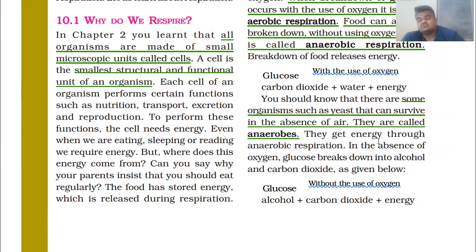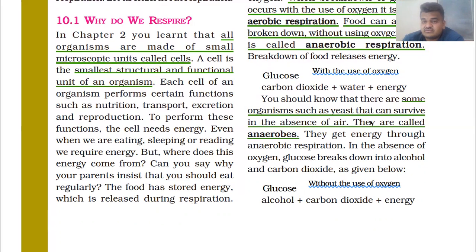You may observe that if you put bread or something, let's say chapati, in an airtight vessel, where air is not present, then also you get some yeast on the upper layer.